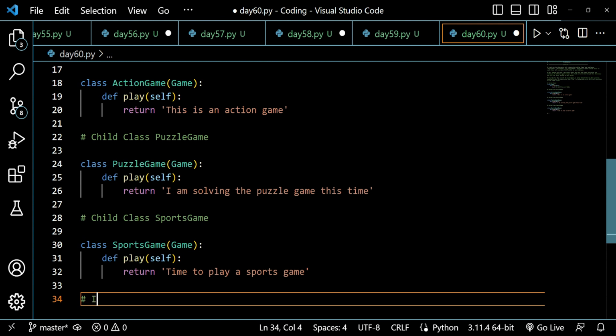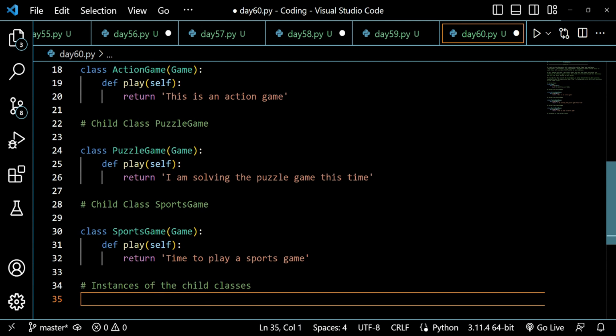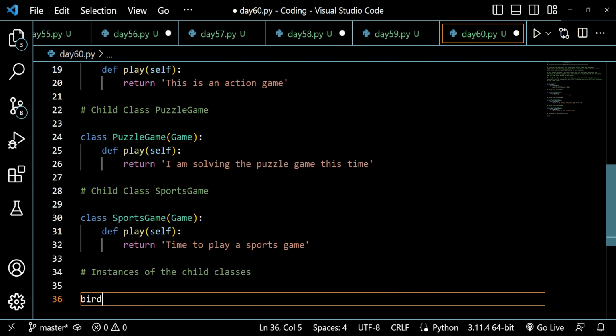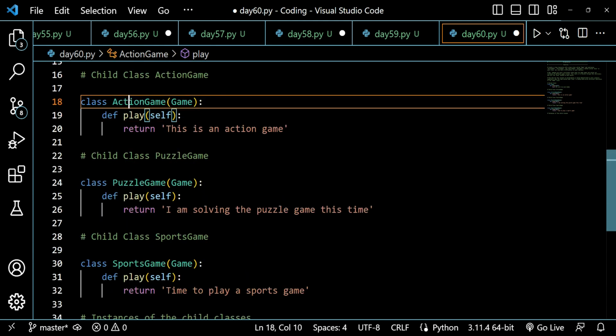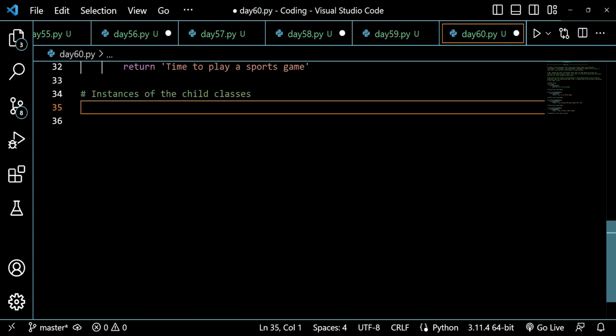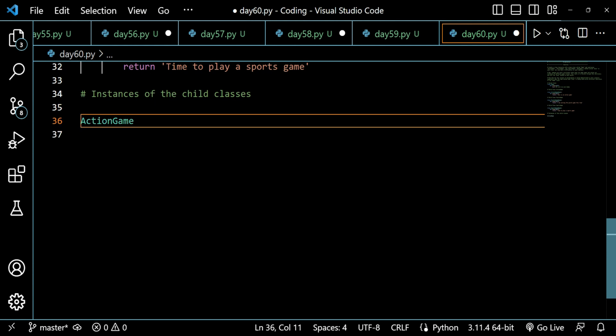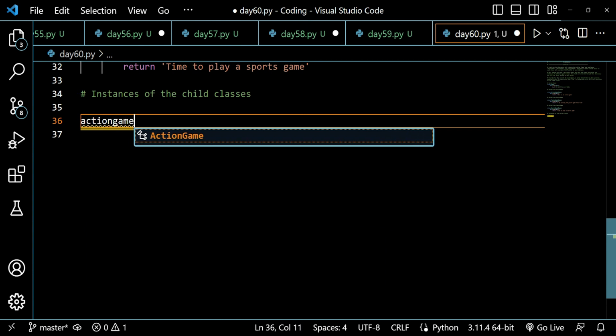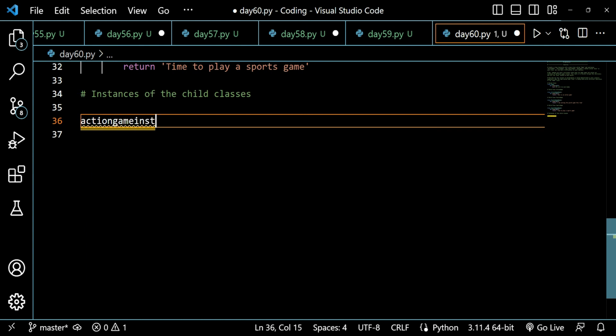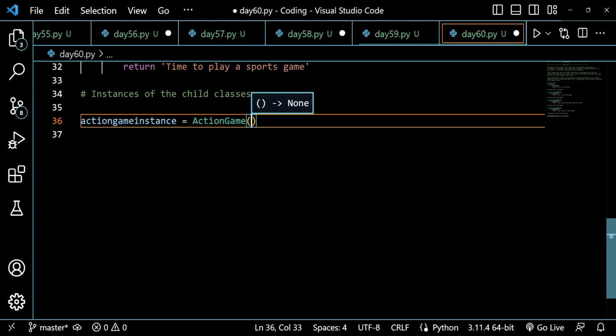So now we will be creating instances of the child classes. First of all, I will be creating what instance? An action game instance. So I can say it like action_game_instance is equal to ActionGame, and close it with parentheses.